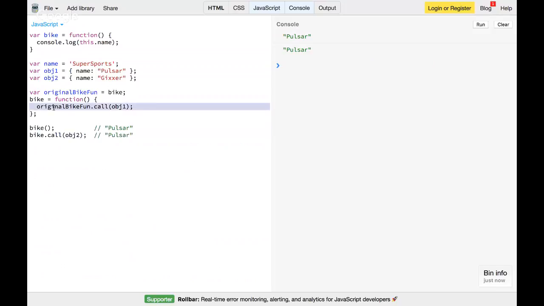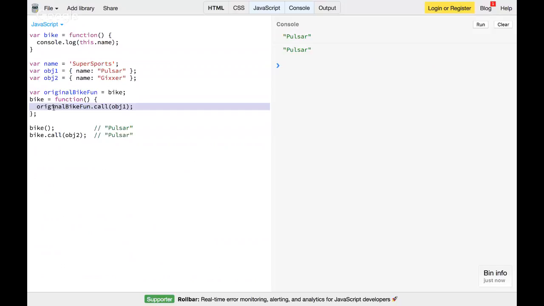Why? Because in this line I'm saying original bike function dot call and passing object one. So what happened in between? I hijacked the bike function and overrode it, and every time I'm passing the same context, object one. So this is called hard binding or fixed binding.